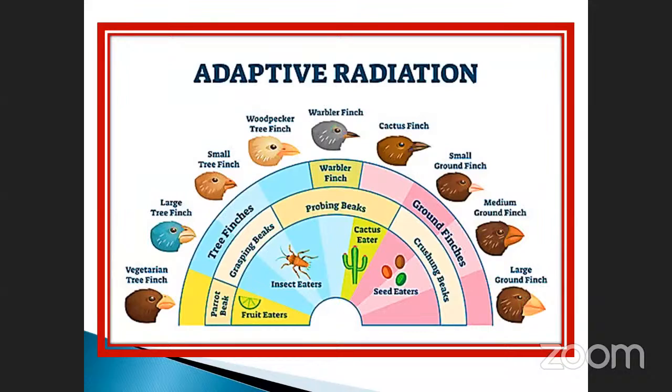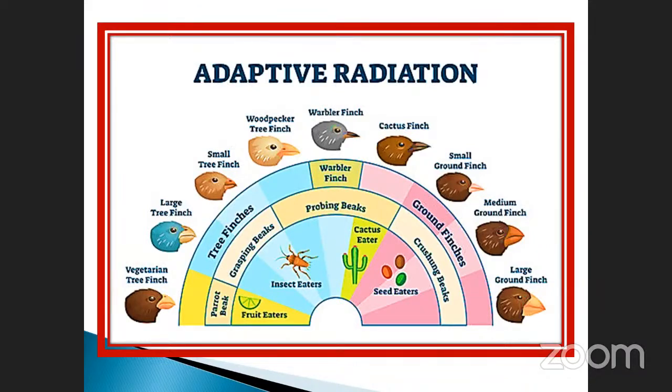And warbler finches, this is also another type. Okay, and cactus finches, small ground finches, medium ground finches, large ground finches. These are all present in the island. Okay, these are the different categories. See here: tree finches, warbler finches, ground finches, and also the parrot beak, grasping beak, probing beak, and also skunk beak.